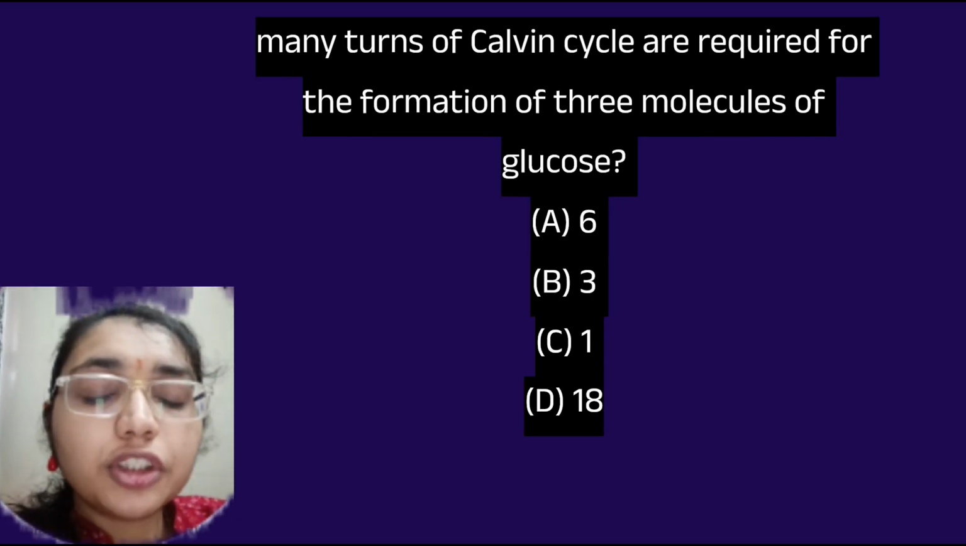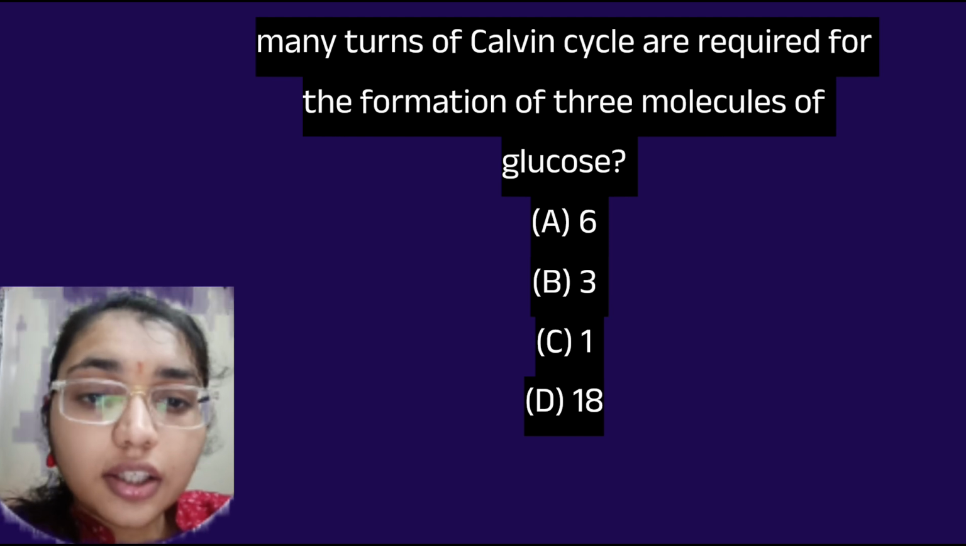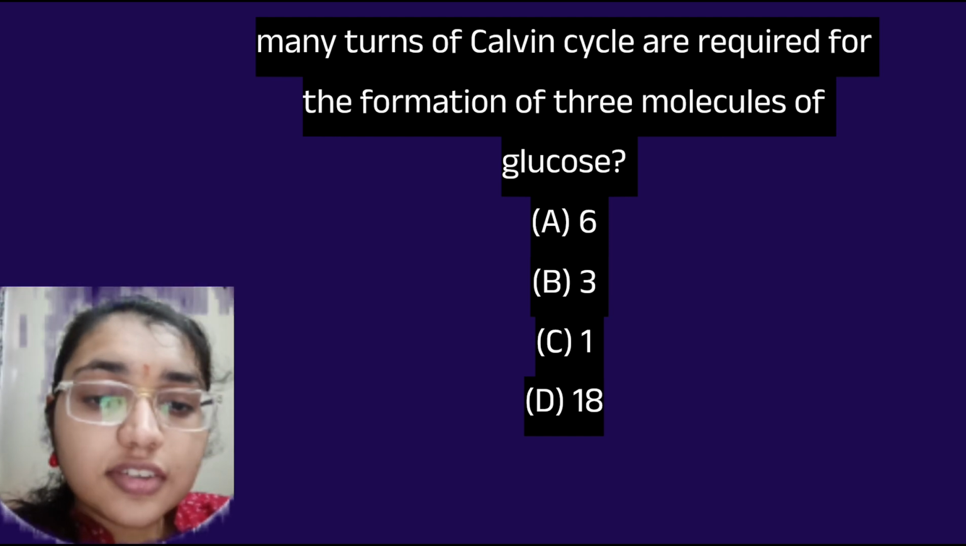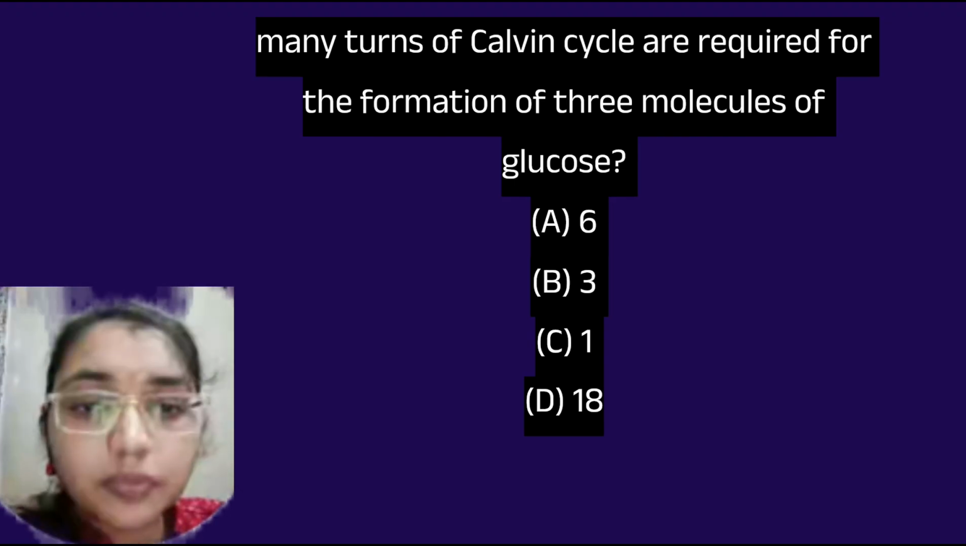How many turns of the Calvin cycle are required for the formation of 3 molecules of glucose? That is 18 turns that are required in the Calvin cycle. So 1 glucose is 6 turns. So n is equal to 3. So 6 into 3, it is 18 turns.